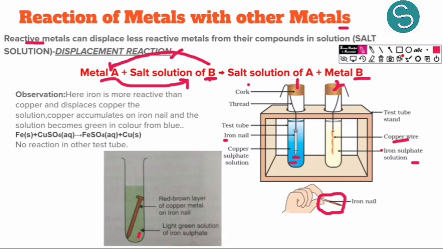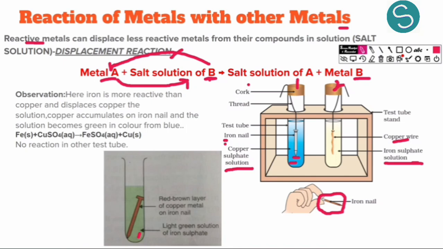The only difference here is that in the first we had a salt solution of copper and here we have a salt solution of iron, but here we observe a completely different reaction, and here no reaction takes place. So what do we conclude from this? We conclude that iron is a more reactive metal.